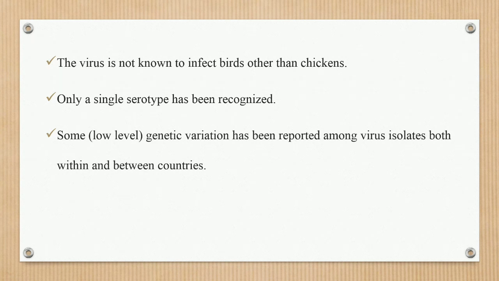Some low level genetic variation has been reported among virus isolates both within or between countries. Some of this low level genetic variation may be found within or between countries in some isolates of the chicken anemia virus.